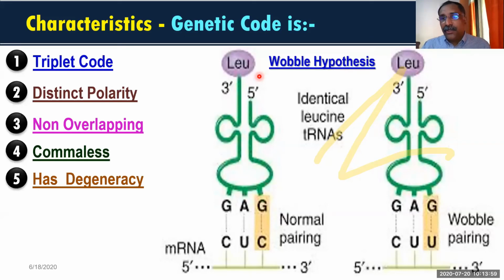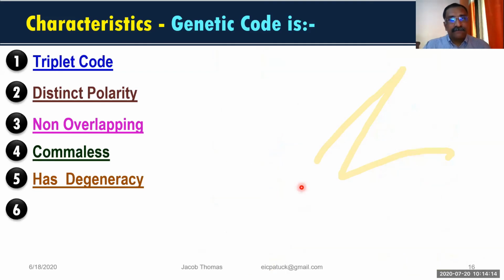Let it be GU, GC, or GA, that will function. This is called Wobble pairing, and this is called the Wobble hypothesis.